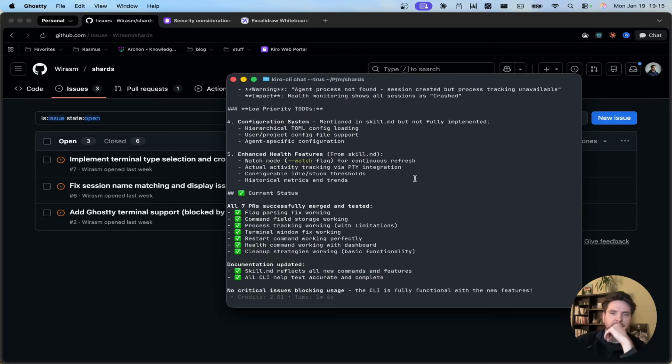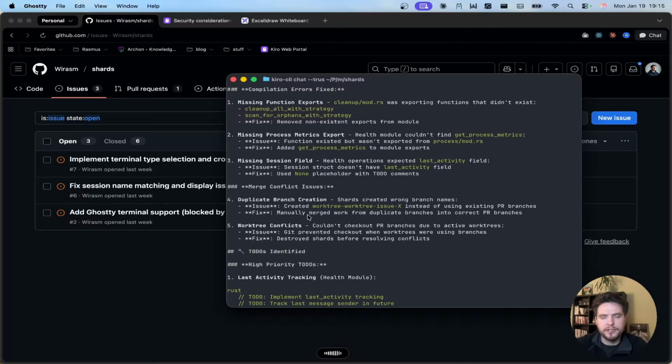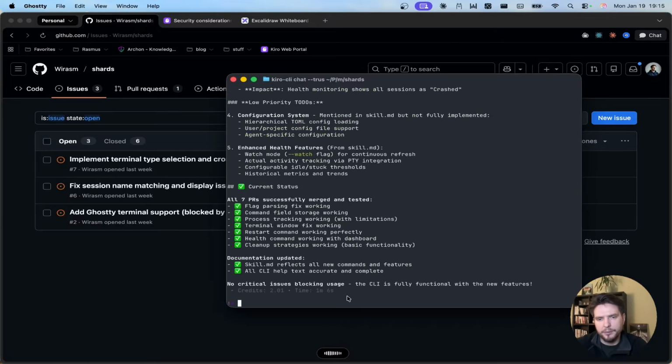Okay, I'm just going to tell it to please create detailed GitHub issues for all of the to-dos and issues. Now, for the merge conflict issues, a lot of things I actually think happened because of our prompts, like our .kiro/agents prompts and our .kiro/prompts. In a lot of those, I know that we are telling agents and prompts to create new branches. But before we tell it to create new branches, we need to tell it to check which branch it's on, because it's already on the branch that it should be working on. Then obviously it shouldn't create a new branch. And I think that's actually what happened on a lot of those issues.